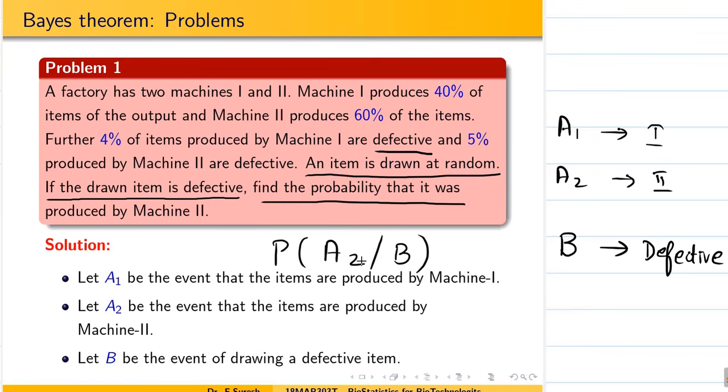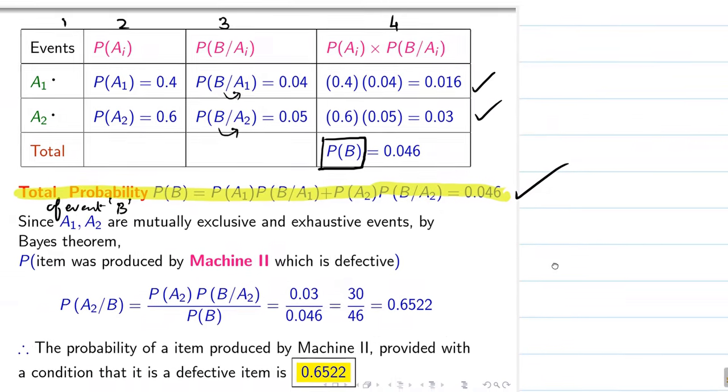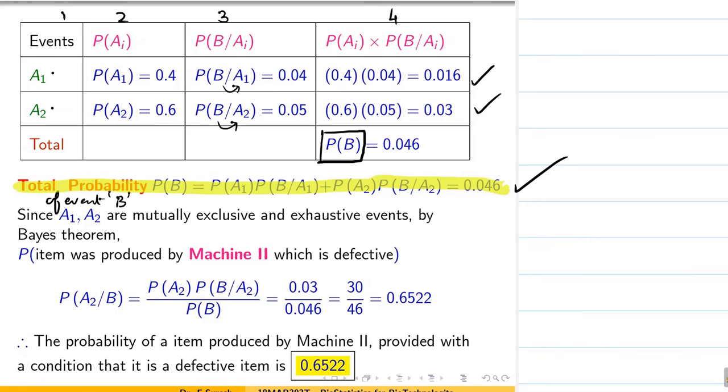Here you cannot use total probability, they are not asking for that. An item is drawn, the drawn item is defective. So that means defective is the prior condition. Find the probability that it is coming from machine A2. So now let us go to the table. You don't need to do many steps, nothing. You see the table alone. For your understanding, I am writing all these wordings.